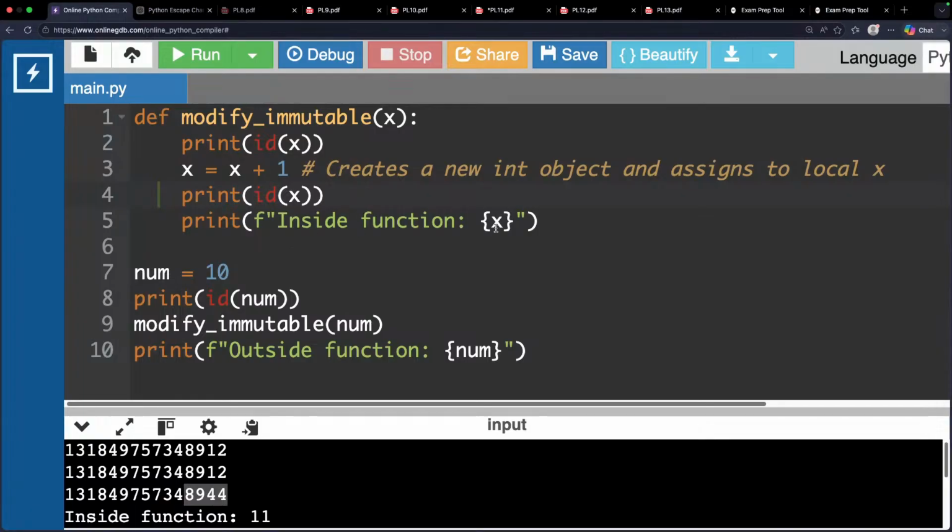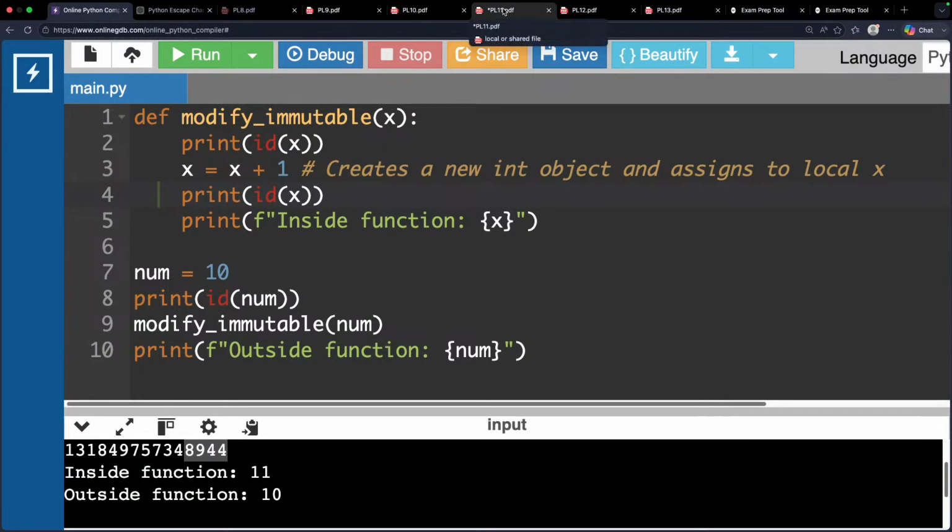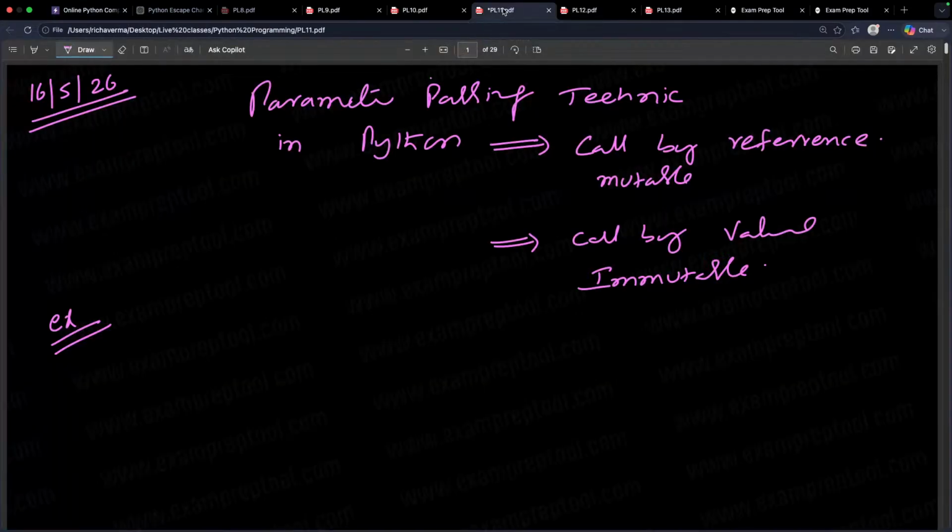Now, if you print x here, I think the new value will be printed. I think 11 will be printed. But when you come back and print the original, 10 only is printed. Means the original is not affected because it is immutable. Because it is immutable, the original will not be affected. Let me check. From the first example, you have to get to know.